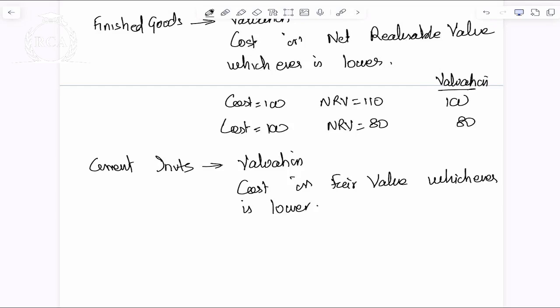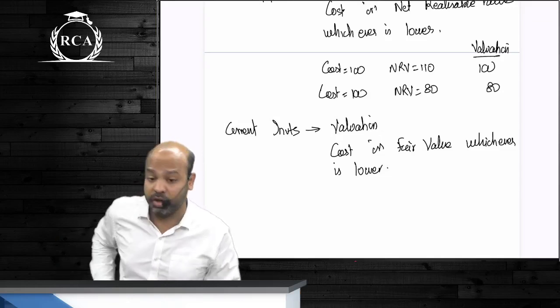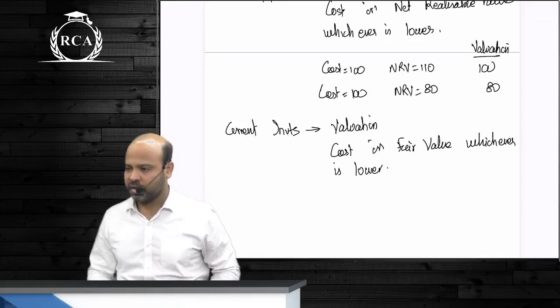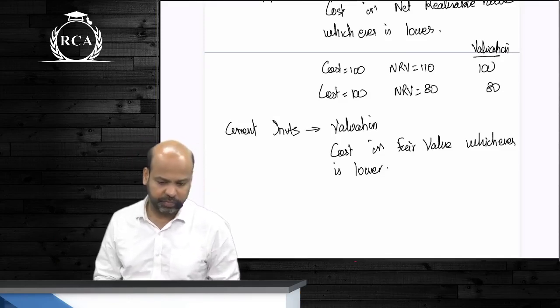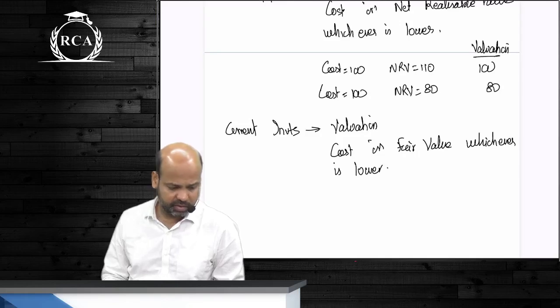Done, guys. Next, this was about assets that are held for sale. Write down the next sentence.